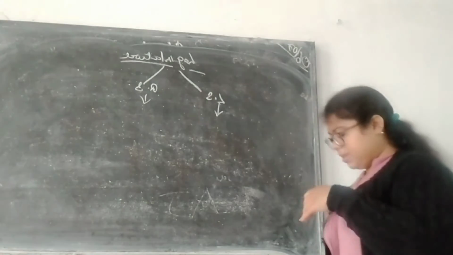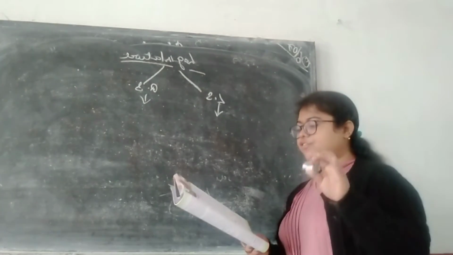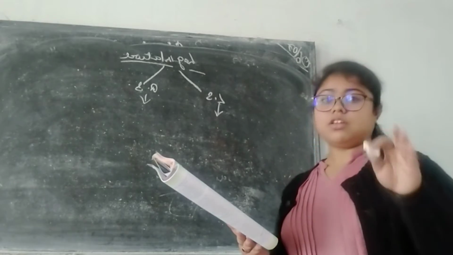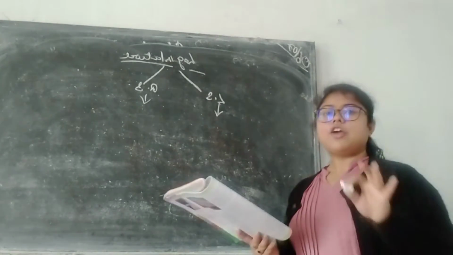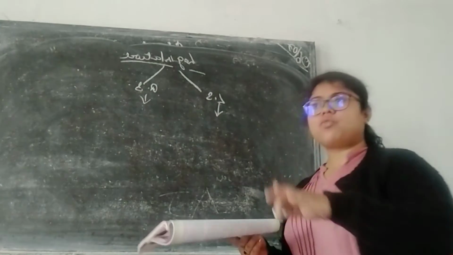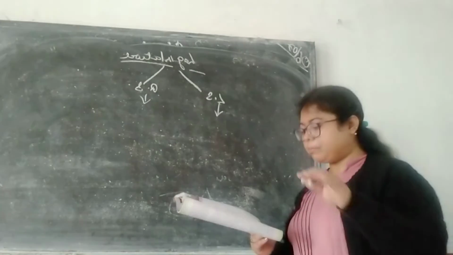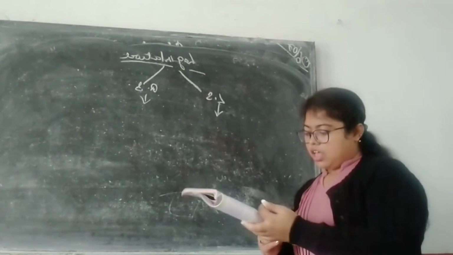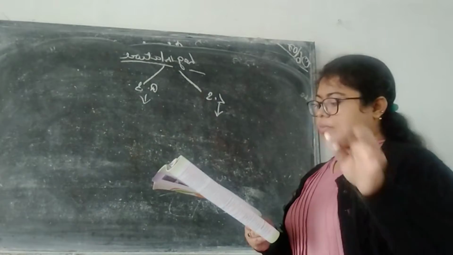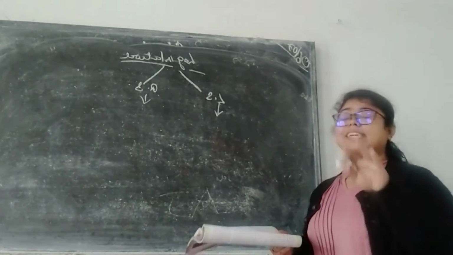Now, in Lok Sabha, we have 552 members. Not more than that. We will have 552 members, among which 530 members will be from the 28 states.